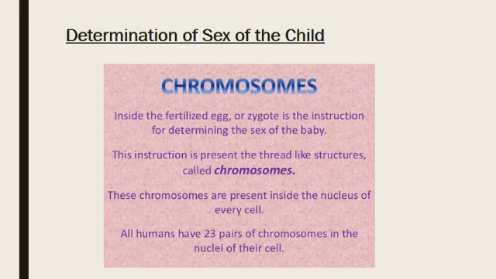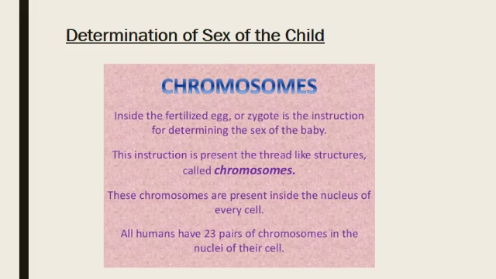Students, you know that chromosomes are present in the nucleus of cells of human beings, and there are 46 chromosomes present in the nucleus of the cell. Of these, 44 chromosomes are known as autosomes, and the last pair is known as sex chromosomes.